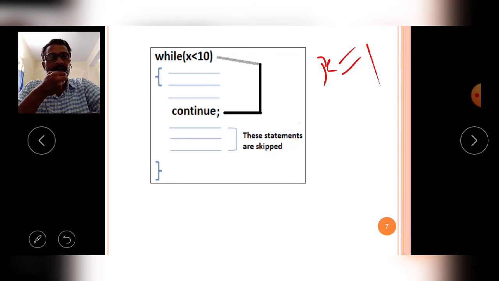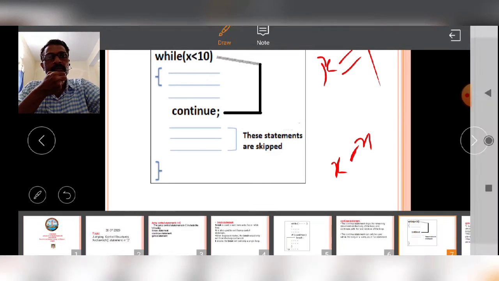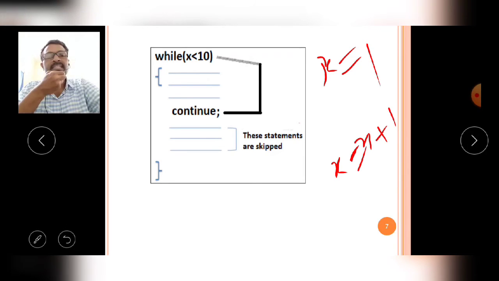Then at the bottom I use the instruction x is assigned x plus 1. In this situation my while loop is executed generally 9 times. Whatever the number of iterations, do not concentrate on that topic, just concentrate on the continue.